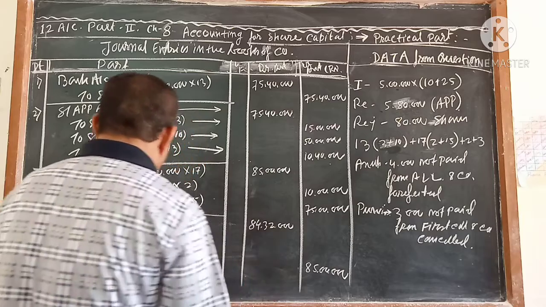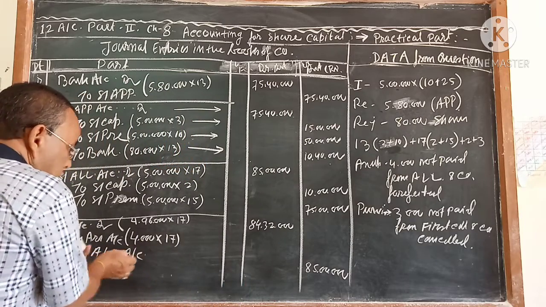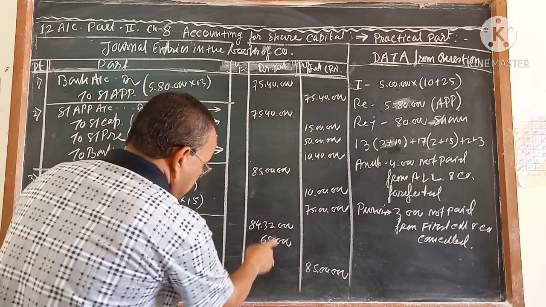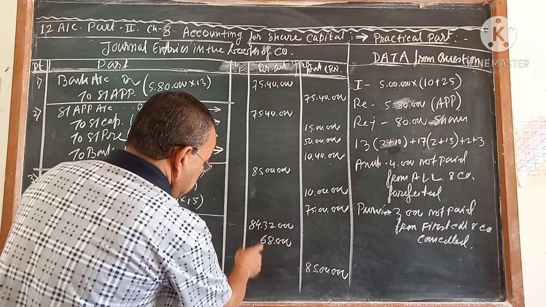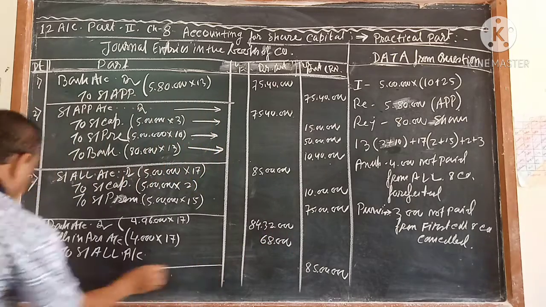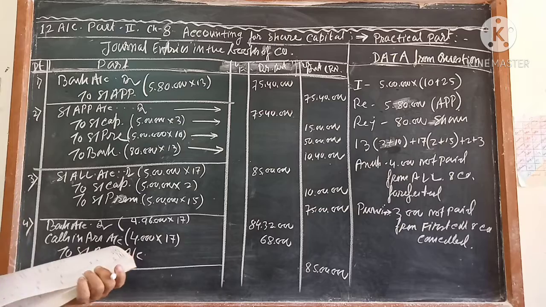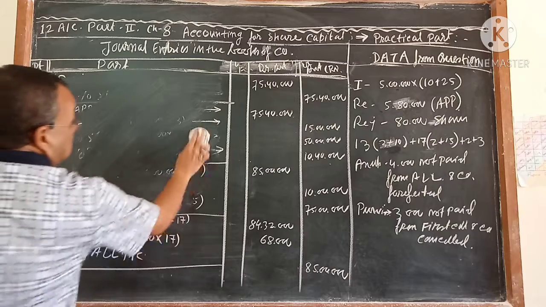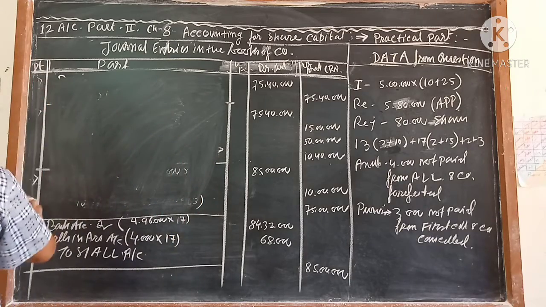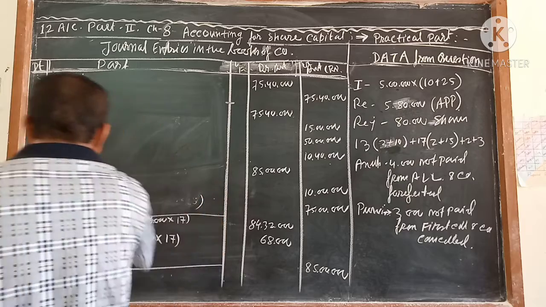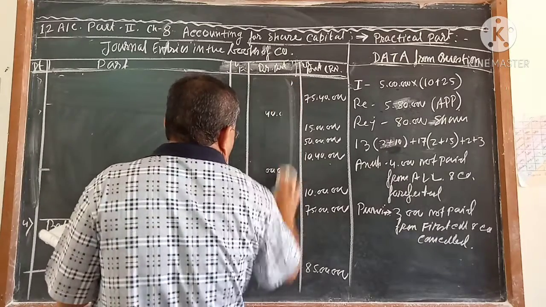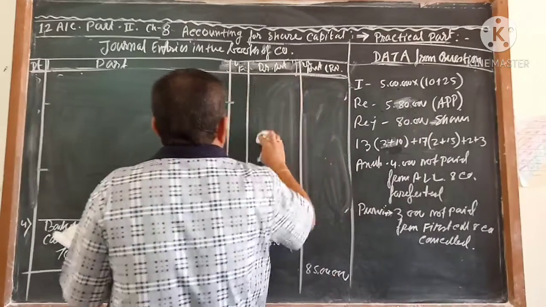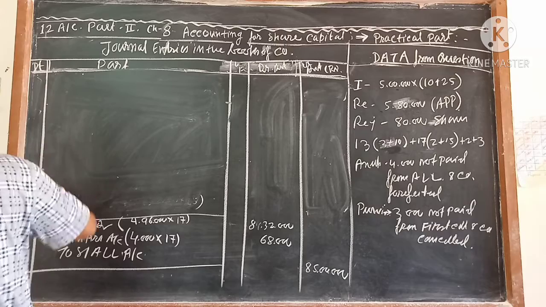And this is 17 into 4 is equal to 68. I think so. If you add it, 8 plus 2, 10, 1. Yes, correct. This is the journal for the receiving entry for allotment. Your book has not passed the calls in arrear account. I told you several times, you will write the calls in arrear account. It will help you to calculate and to do the sum afterwards.